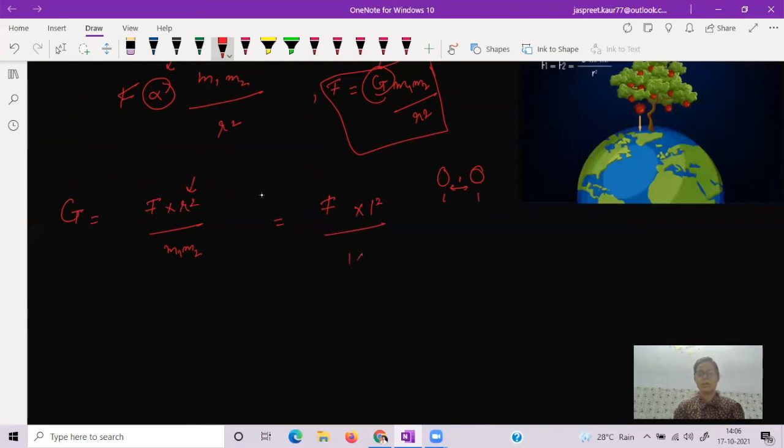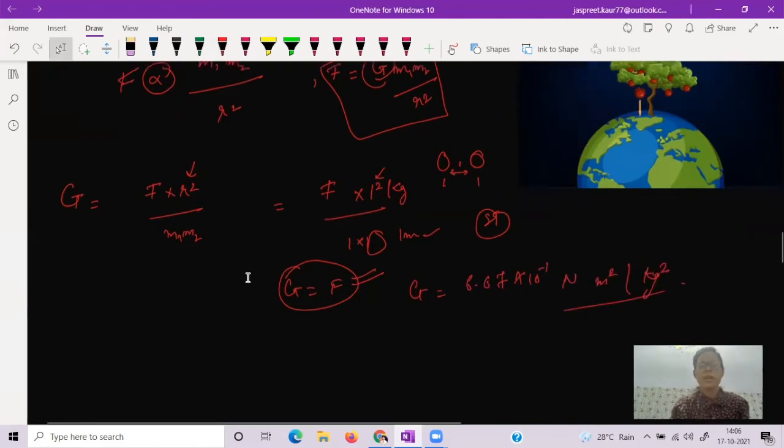That means 1 square, 1 into 1, that means force. This gravitational constant is equal to the gravitational force when the mass of the two bodies is unit and the distance between them is also a unit. So the value of G is 6.67 into 10 raised to power minus 11 Newton meter square per kg